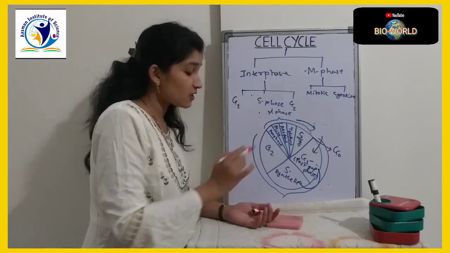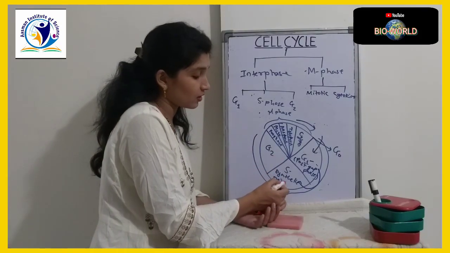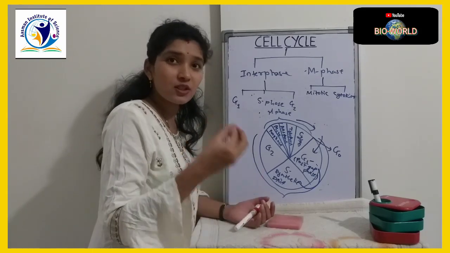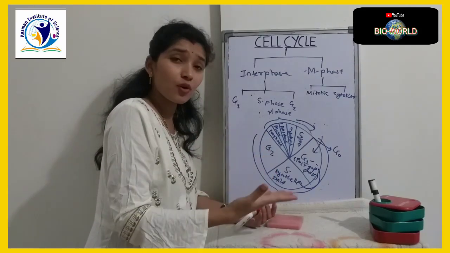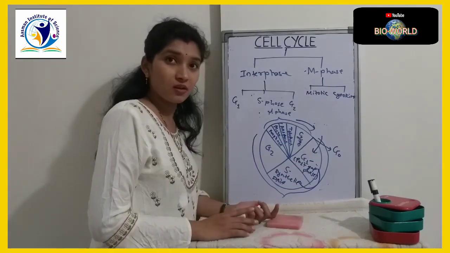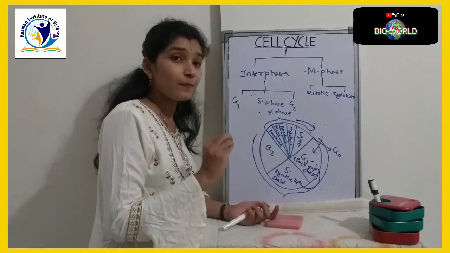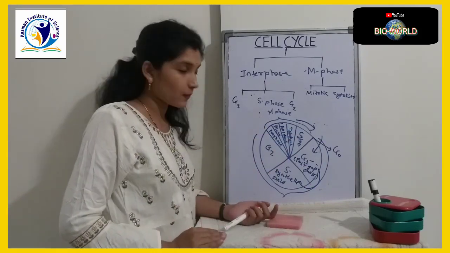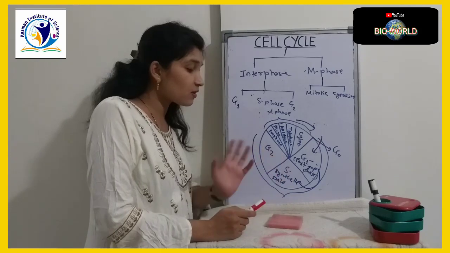Now in S phase, there is a synthesis of DNA, which is the main step. DNA is the genetic material which carries your information from one generation to another generation, because DNA consists of genes, and a gene is a factor which is responsible for the transmission of characters. In S phase, there is a synthesis of DNA.